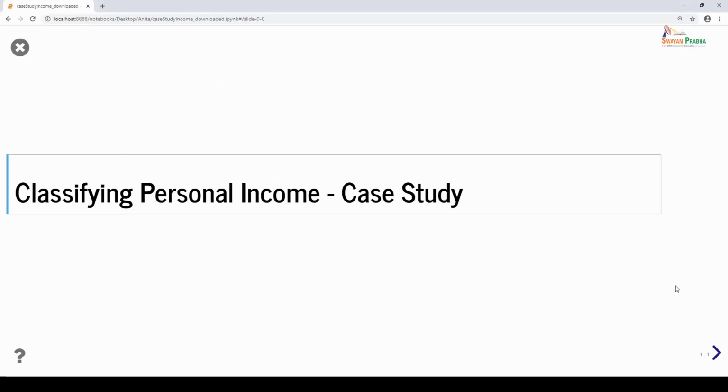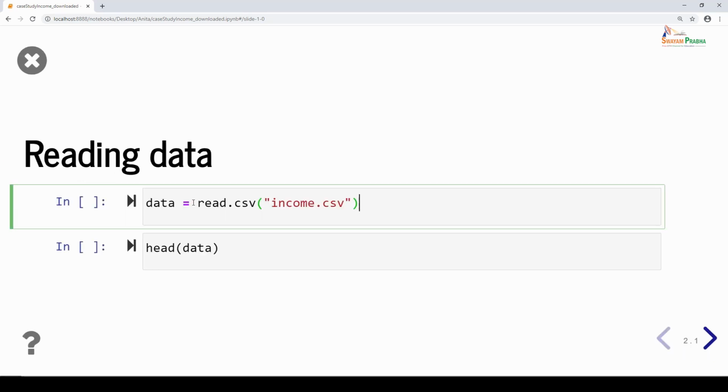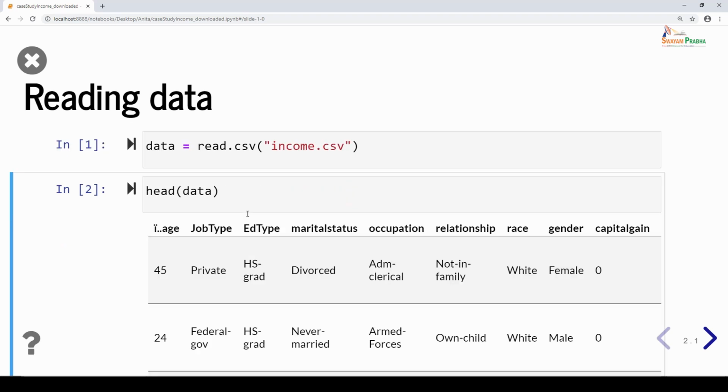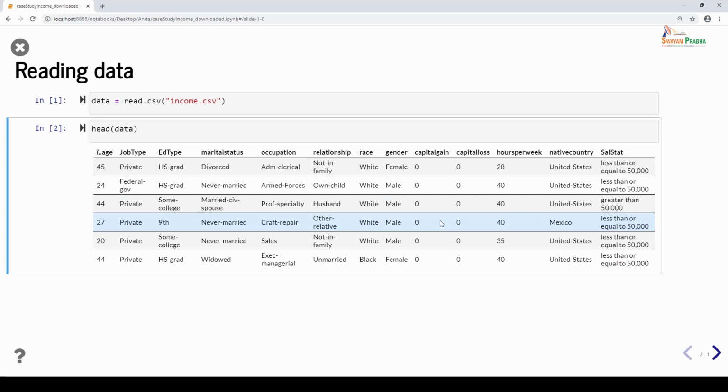And now I've come back to Jupyter Notebook to solve this problem using R programming based on the steps that we've discussed. So in the first line, I'm reading the data using the function called read.csv. Inside the function, I've just given the file name as income.csv and saved it to a data frame called data. Once I execute that, my data has been read into Jupyter Notebook. Now I'm interested in getting the first few rows of the data frame. You will be able to now see the first few rows of the data frame.